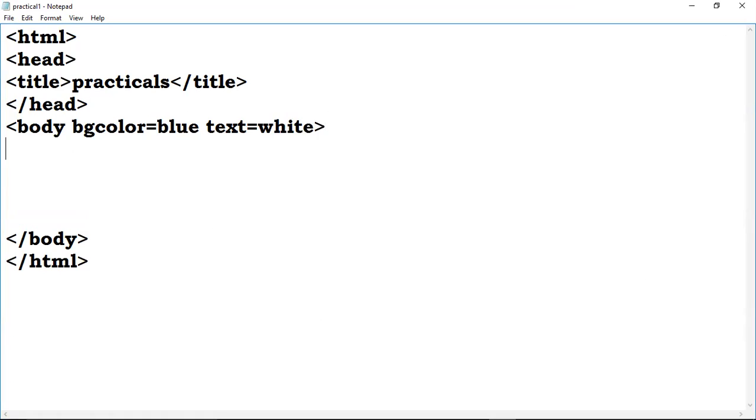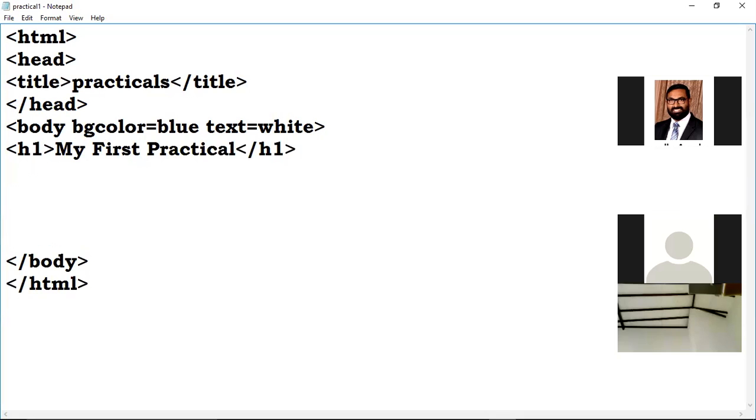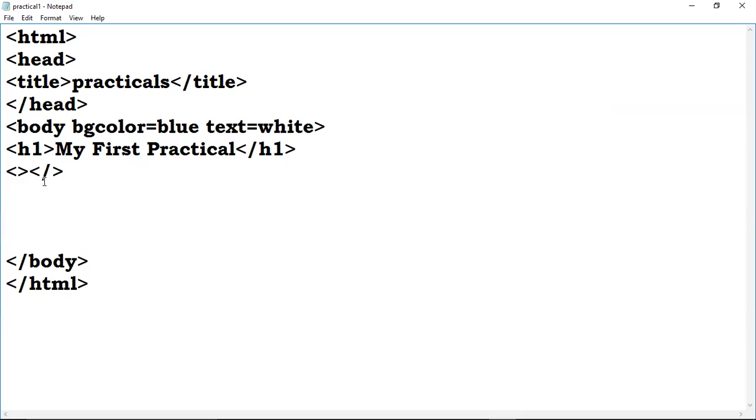Then I am giving another heading H1, not HI, H1. Then I am closing H1. Then I am typing here my first practical. Then I want a paragraph, so I'll take the P paragraph. Here you have the paragraph P and P.